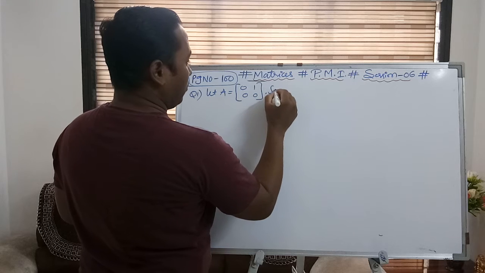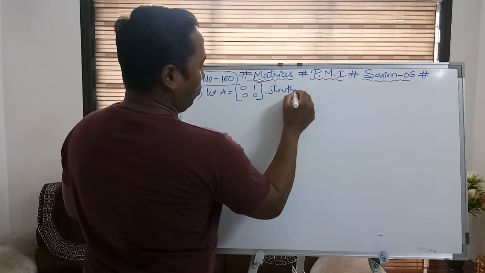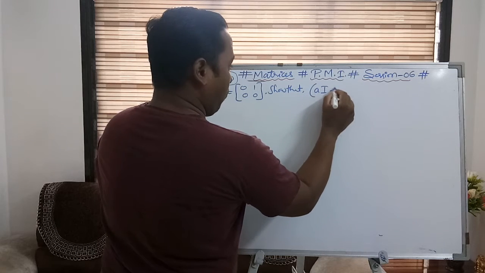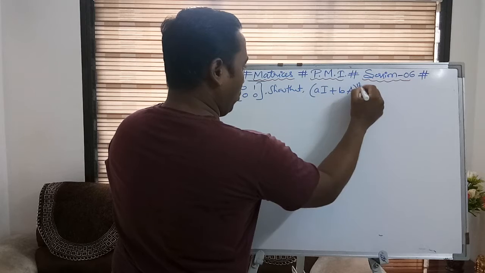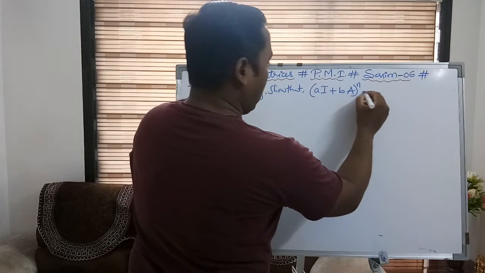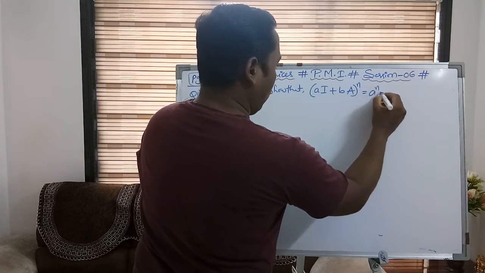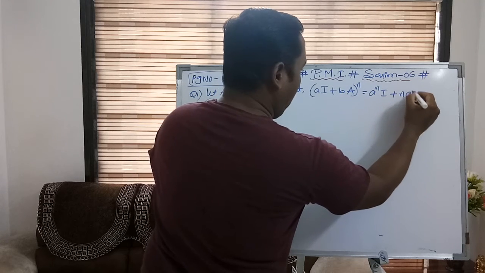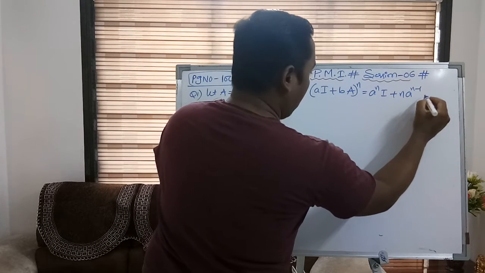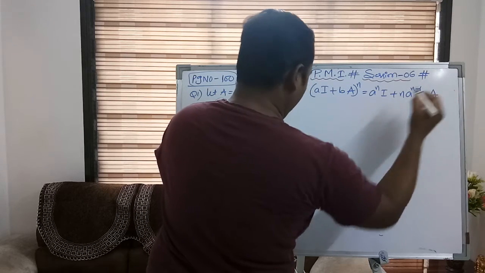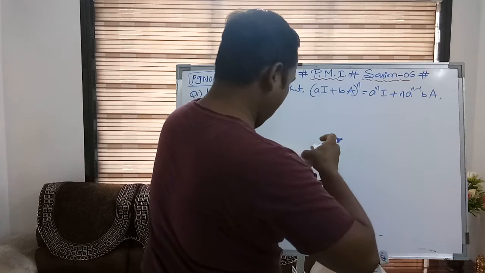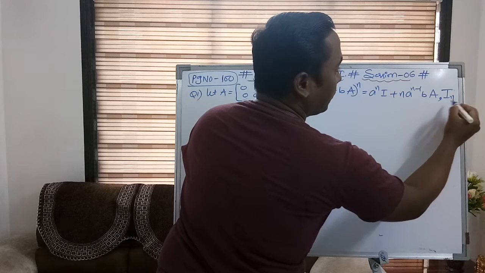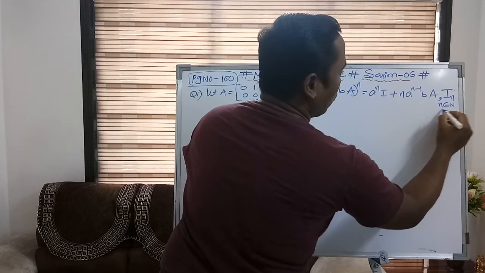Then show that, where a is a real number, (aI plus bA) whole to the power of n is equal to a to the power of n into I plus n into a power n minus 1 into b into A, where I is an identity matrix of order n, and n belongs to natural numbers.